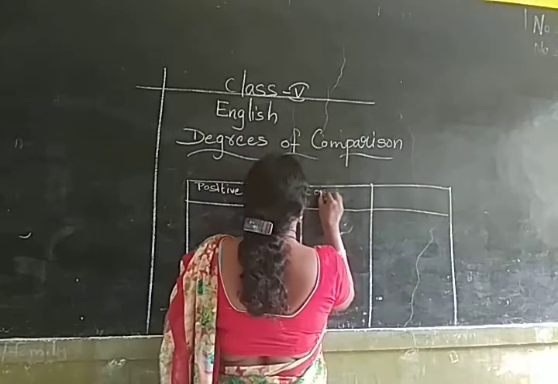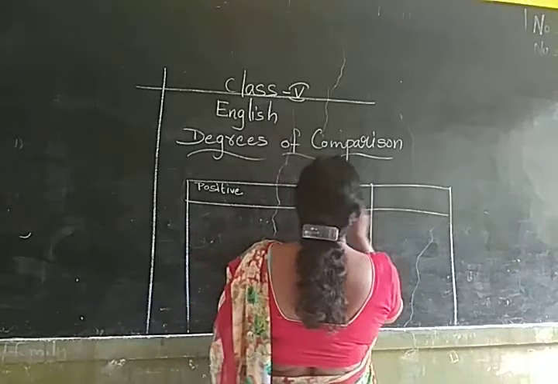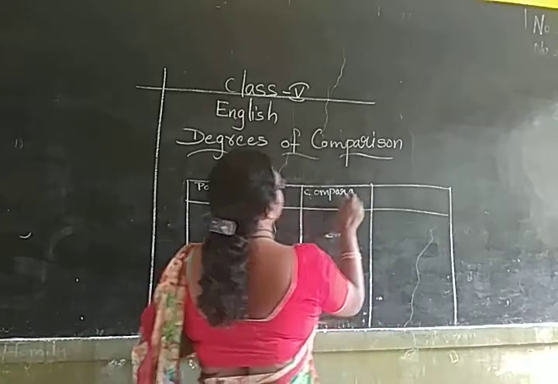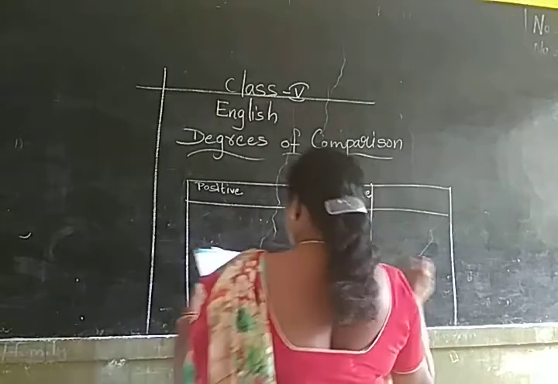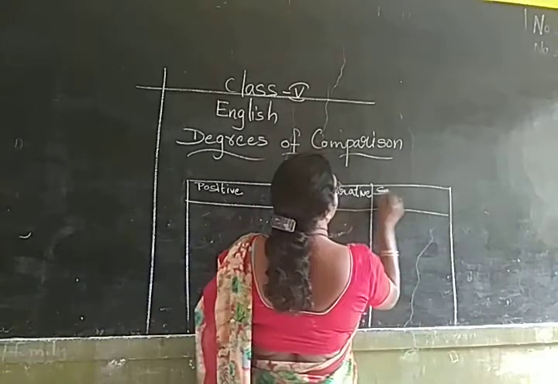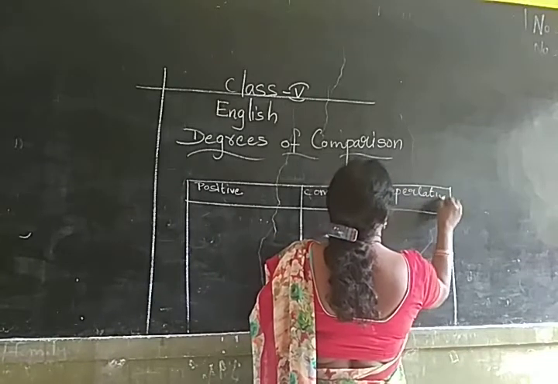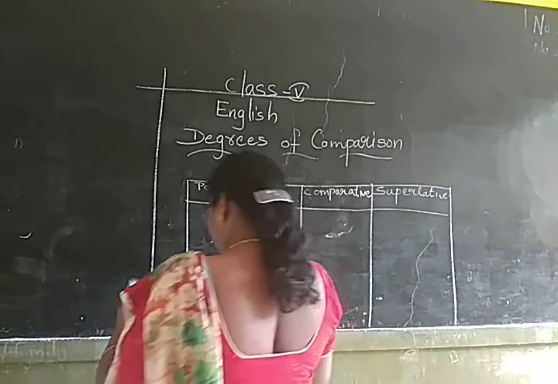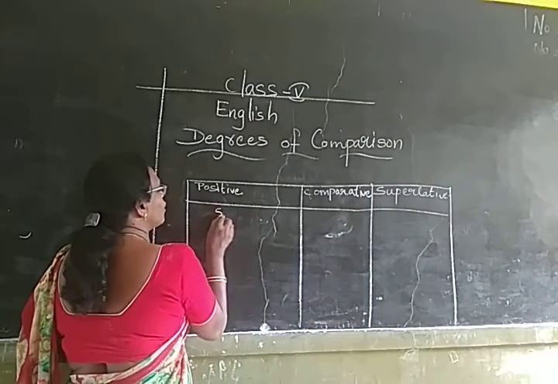Comparative. What I told you, the degrees of comparison are done with the adjective. Comparative and superlative. Superlative. Okay, Nana?